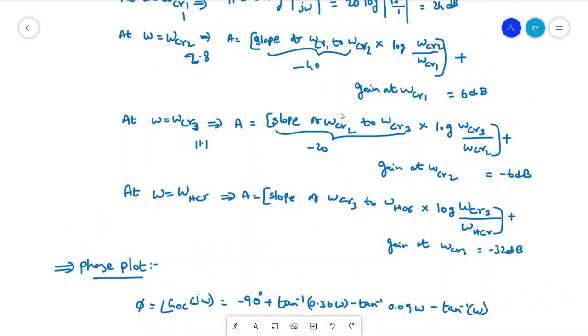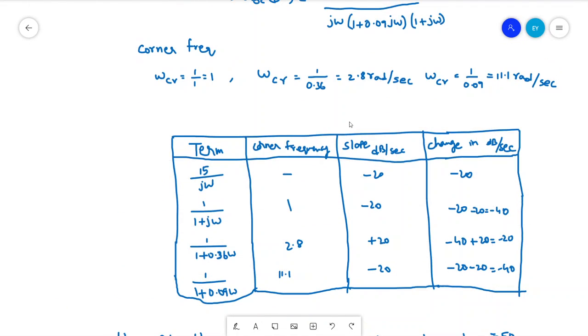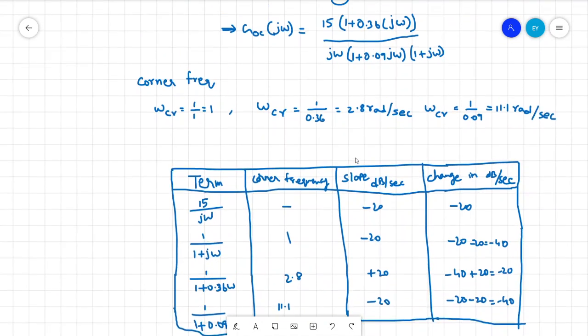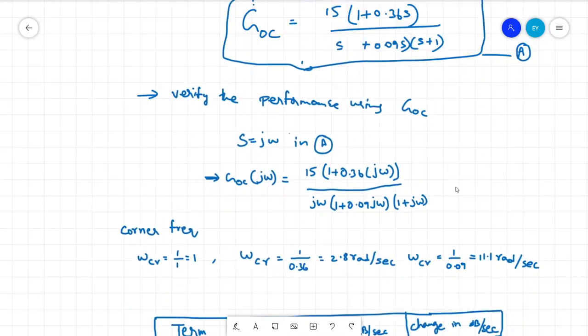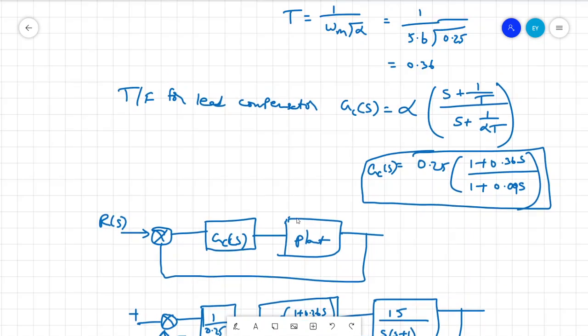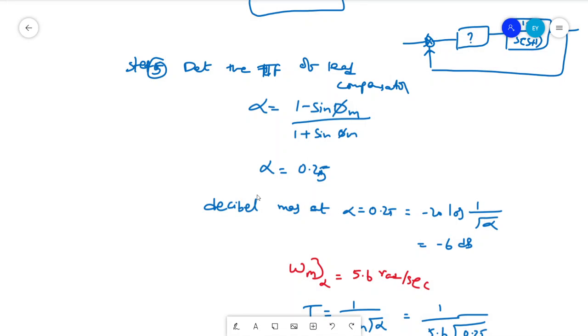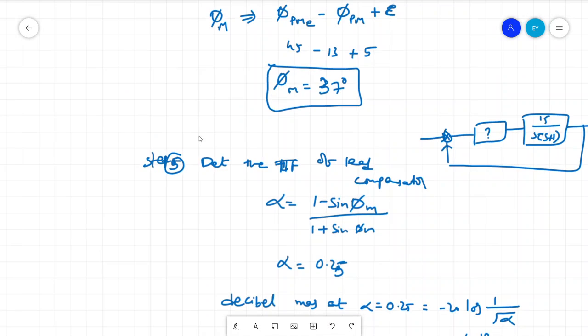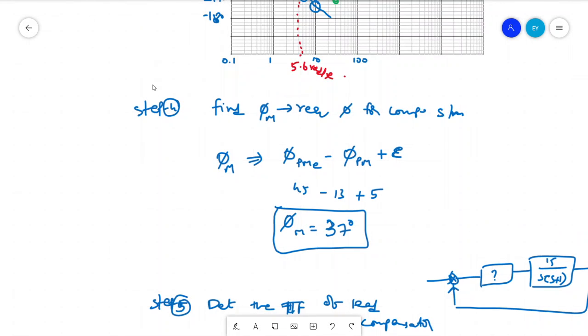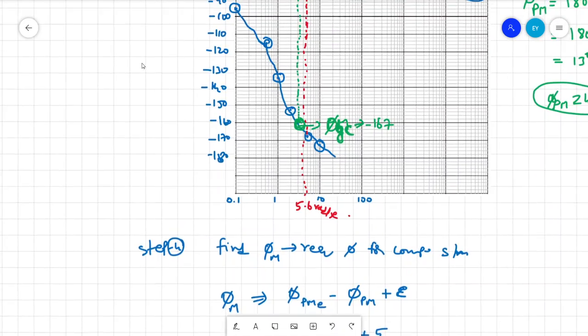So let us locate all the points in the Bode plot. We'll take the same Bode plot here. This is how the old Bode plot looks actually, right?